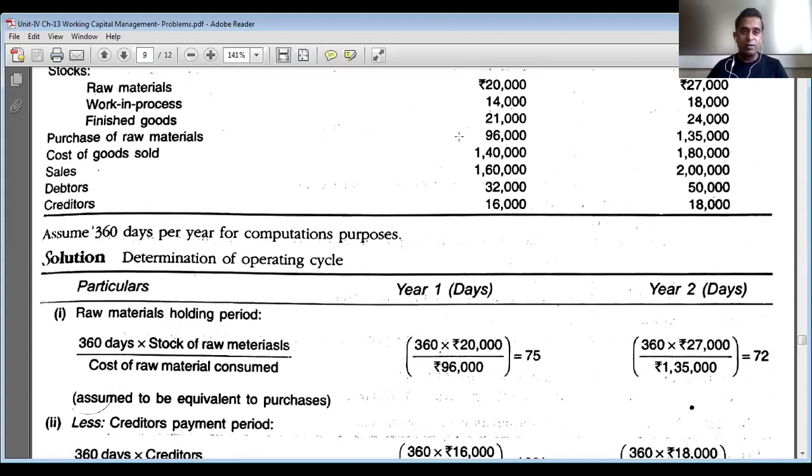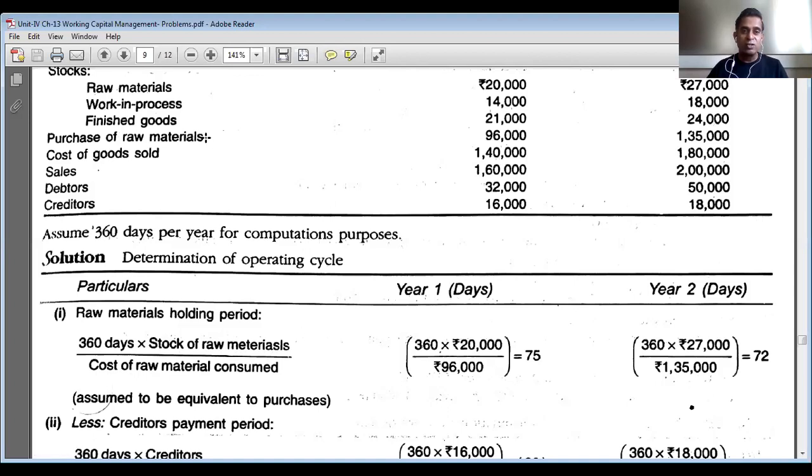Here, whatever is purchased during the year, purchase of raw materials 96,000 rupees, is assumed as consumed during the year. So we are going to consider that data. For year 1, raw material holding period can be calculated by multiplying 360 days by stock of raw materials, 20,000 rupees, whole divided by cost of raw materials consumed.